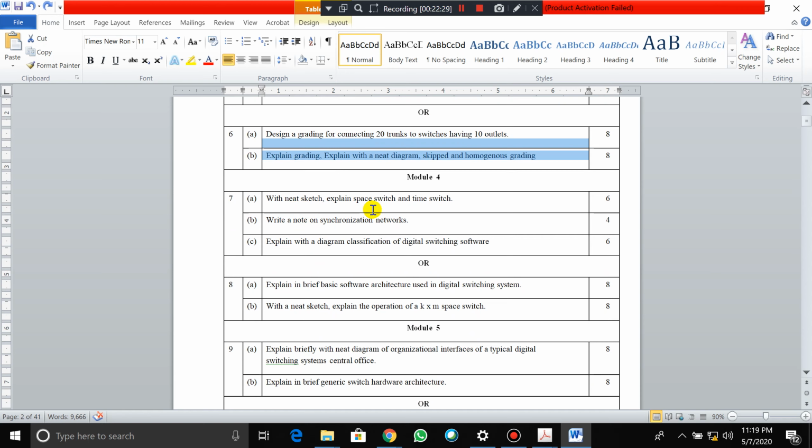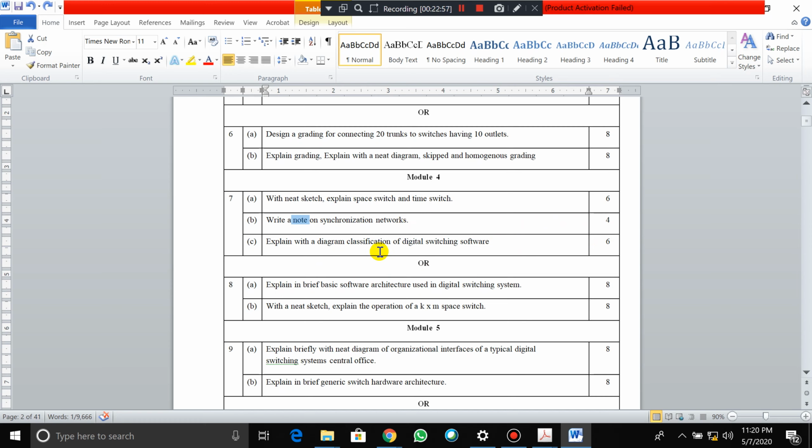With a neat sketch, explain the space switch and time switch. You need to explain with the diagrams. What is space switching? What is time switching? Then write a note on the synchronization network. When you have a note, you can write anything on the synchronization network. It may be a definition, explanation, equation, application, whatever it may be, because they asked you to write a short note for 4 marks. See the marks and write the answers, right?